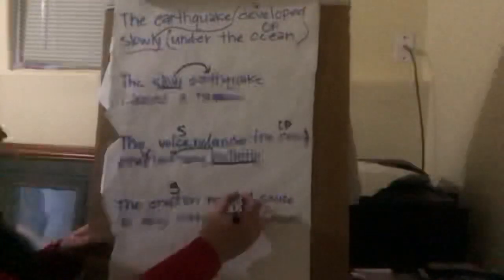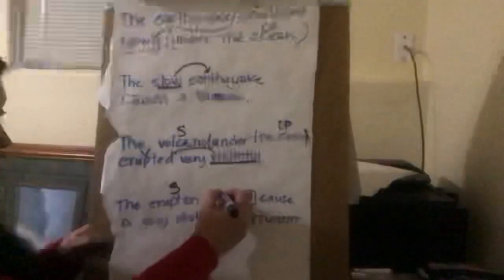Next sentence. The eruption may not cause a very destructive tsunami. Okay, what do we have for subject and verb? Right, the eruption is our subject. Not is not part of the verb, right? But may is our helping verb.